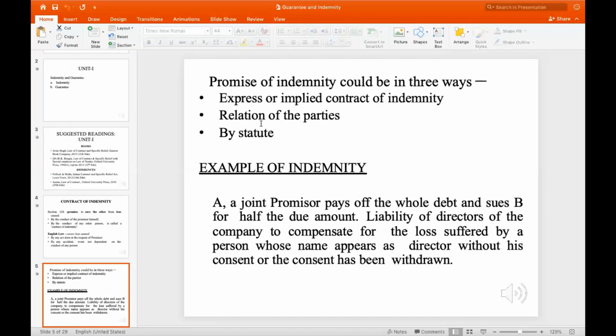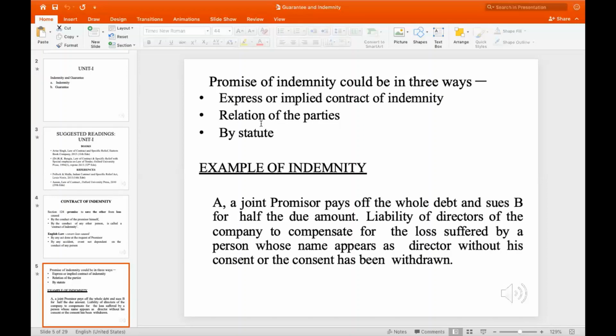So what are good examples of indemnity? That's the best way to define it, because indemnity is sometimes confusing. A and B are two joint promisors. They have to pay off a whole debt of rupees 10,000, and A promises to pay half the amount and B promises to pay the other half.